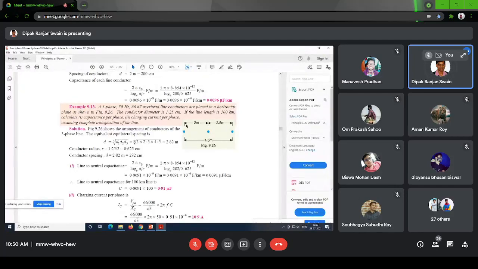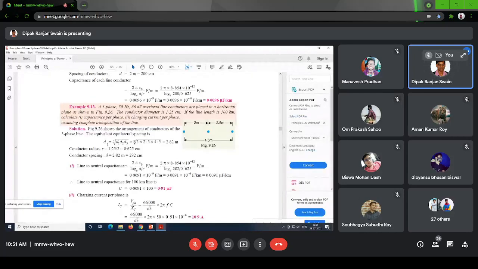So here, as you can see, there are 3 conductor system. 3 phase 50 hertz, 66 kV overhead line. The conductor diameter is 1.25 centimeter. The line length is 100 kilometers, calculate the capacitance per phase, charging current per phase, assuming complete transposition of the line. So transposition is given means the D value you need to calculate. If the transposition is not given, then you have to calculate it for one instant and for each of the phase, and they will be different.